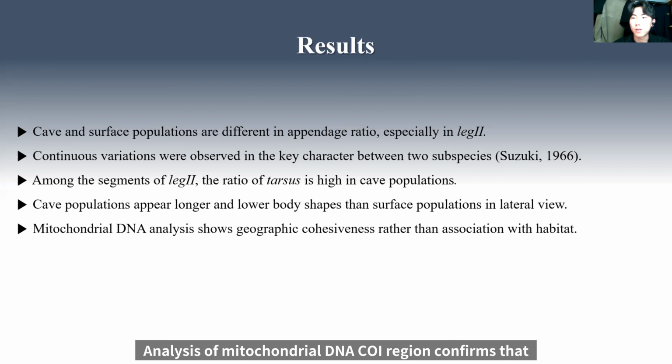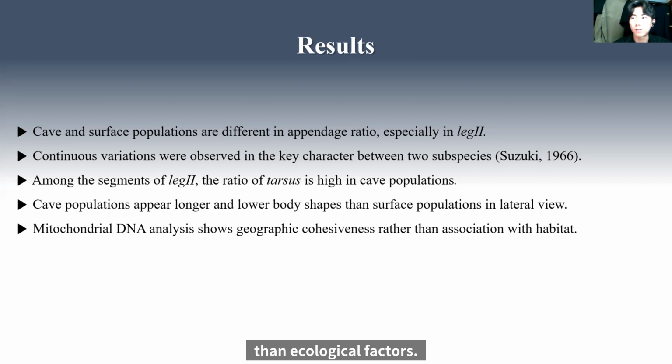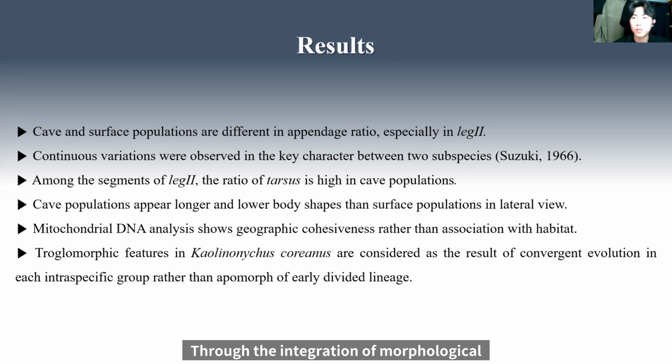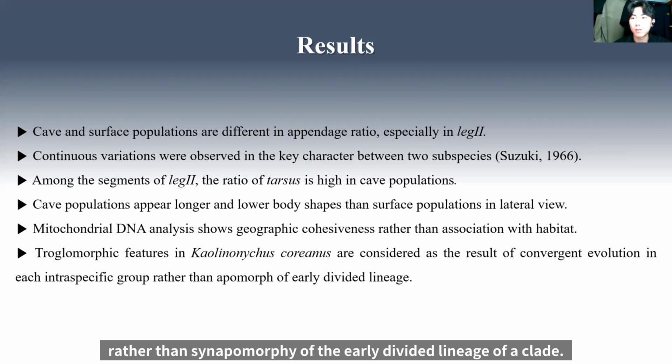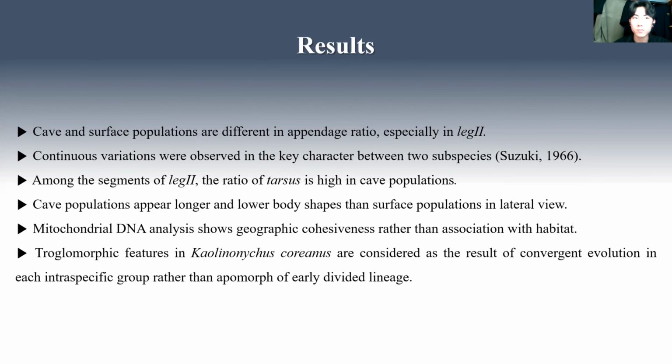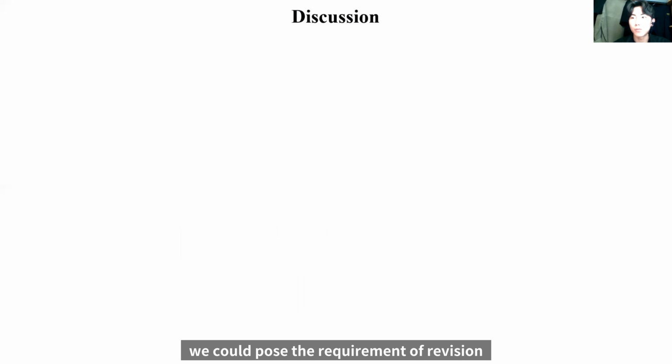Analysis of the mitochondrial DNA CO1 region confirms that they are more geographically related than ecologically related. Through the integration of morphological and genetic analysis here, we could assume that the cave adaptive characters in Kaolinonychus coreanus are due to parallel evolution in each geographical group, rather than synapomorphy of the early divided lineage of a clade. From this, we could pose the requirement of revision of the taxonomic system by Seisho Suzuki.